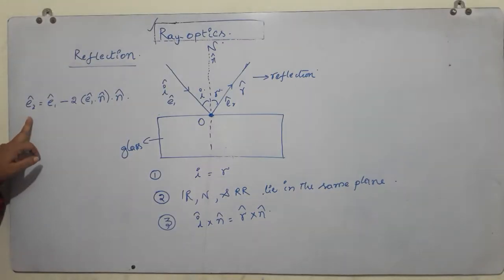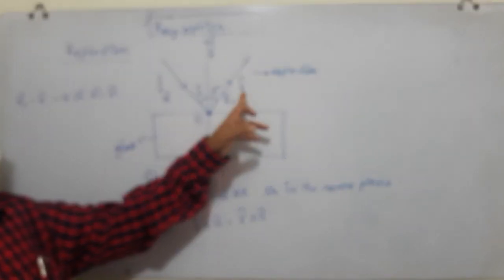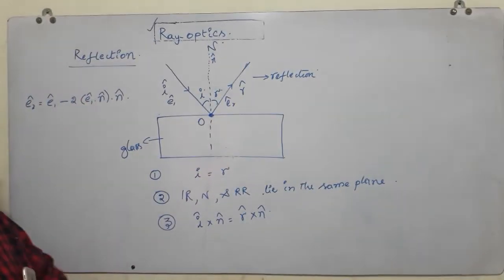This is another form of vector relation between the unit vectors of the incident ray, reflected ray and the normal.